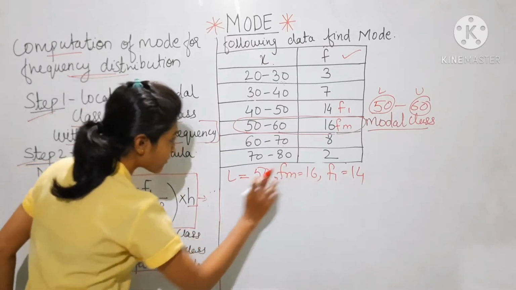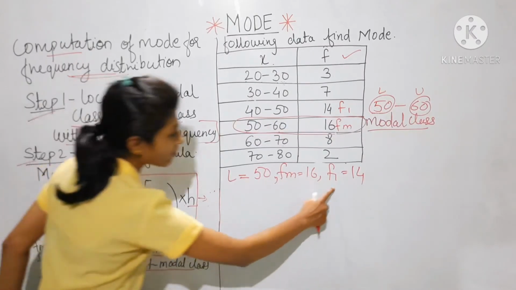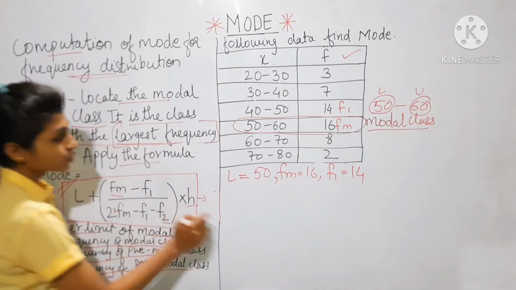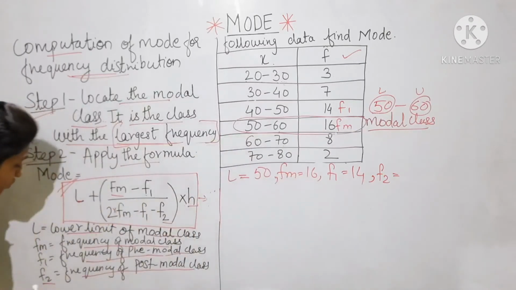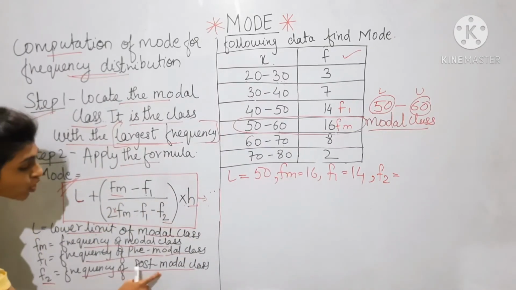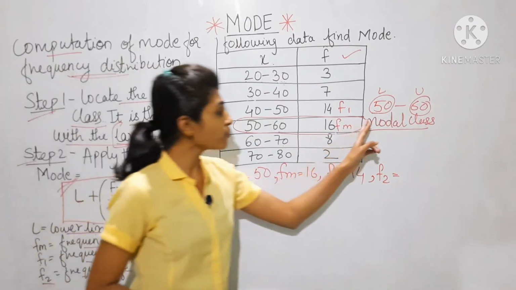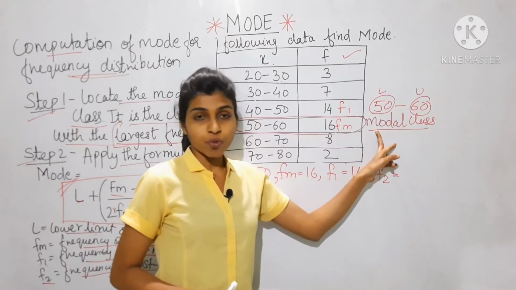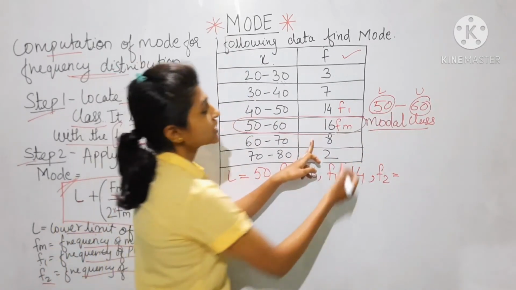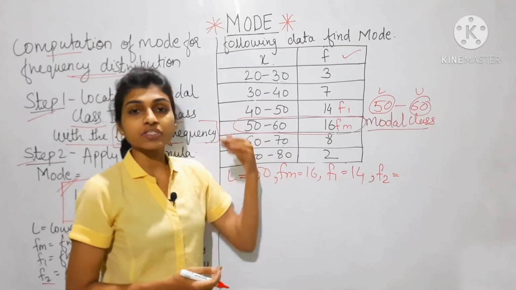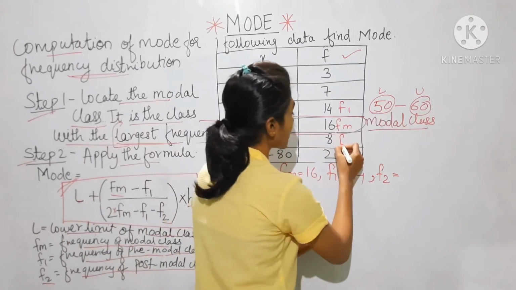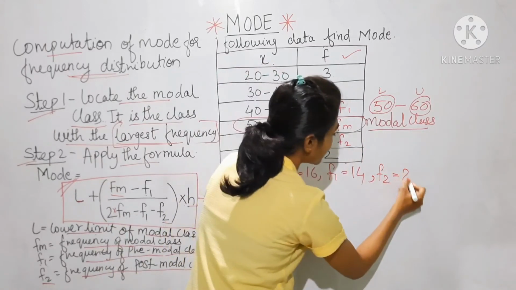Now F2 is the frequency of the post-model class, just below the model class. So 8 is F2.